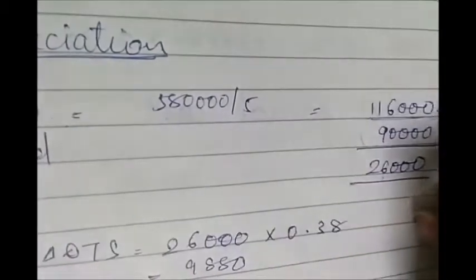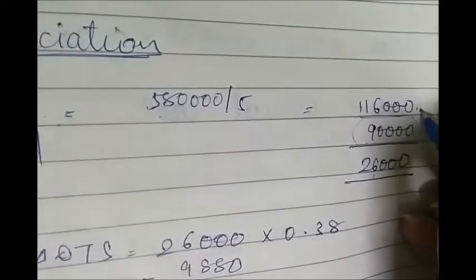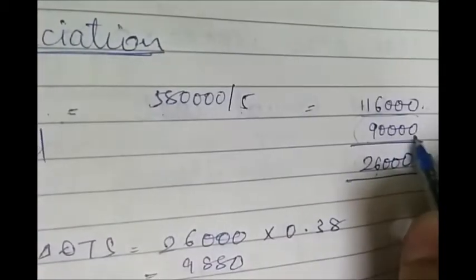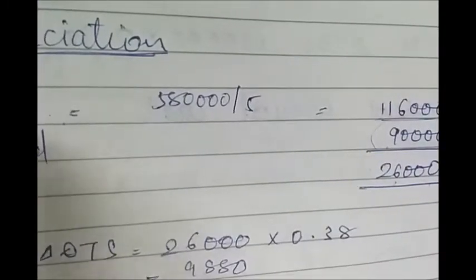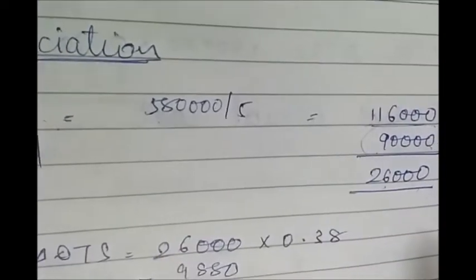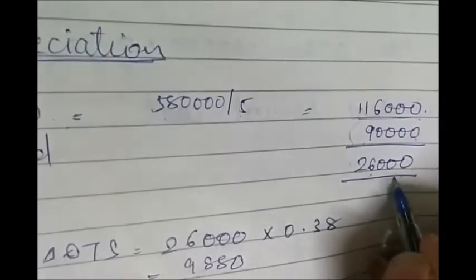For new machinery, the depreciation is 1,16,000. For old machinery, it was 90,000. Difference between the two is 26,000. This is the incremental depreciation. So we will be considering this.